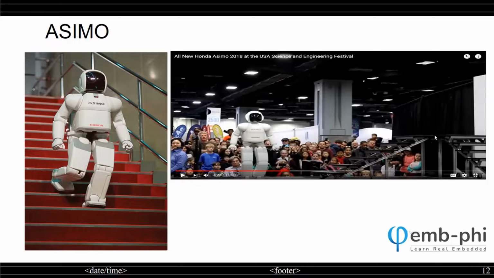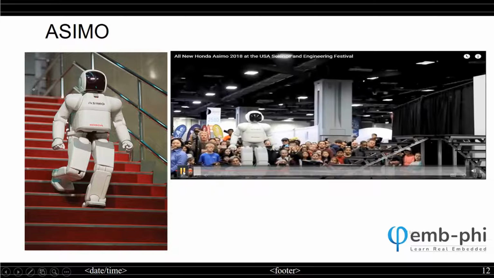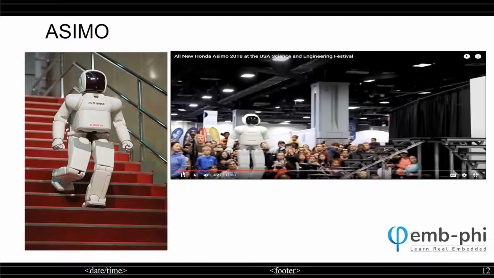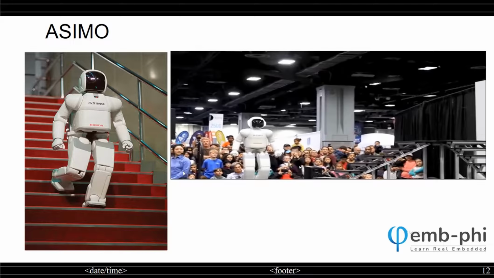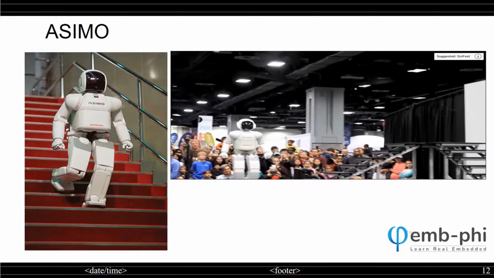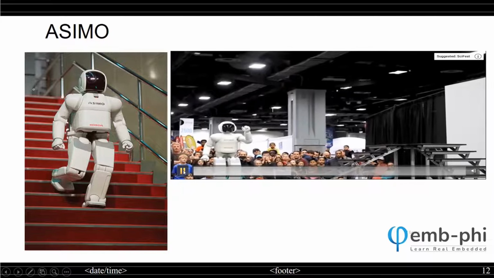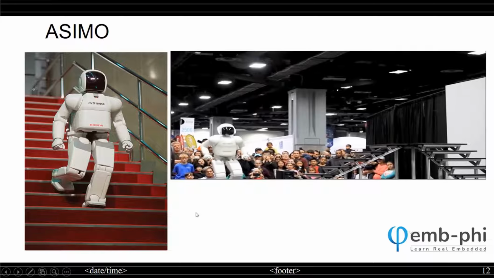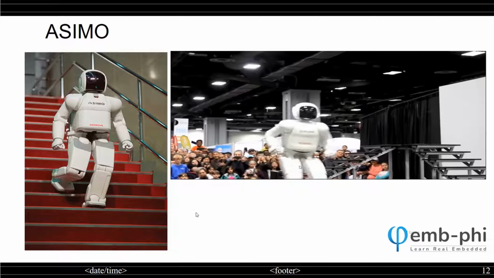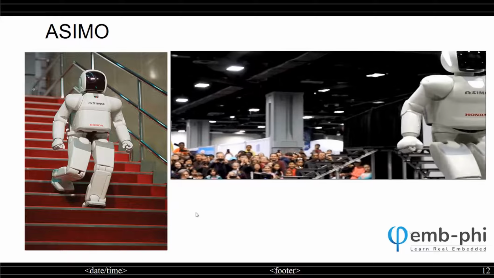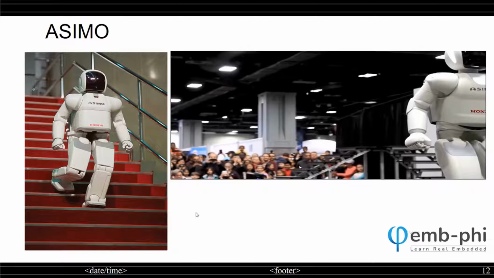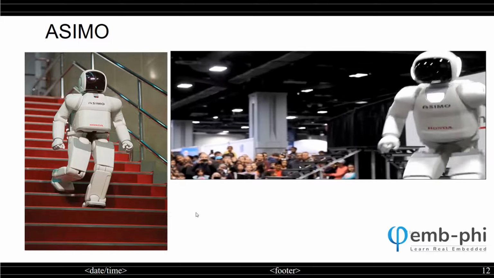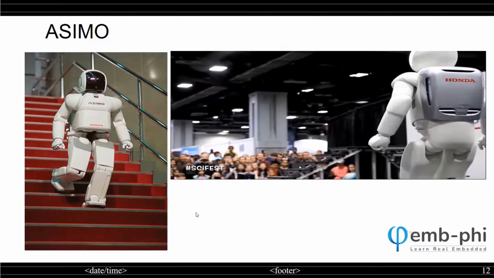This is the robot. I'm sure you have seen robots earlier, and if you don't know, here is one robot for you. This is Asimo. Asimo is a humanoid robot and it's very famous. It was created by Honda. You see one of the performances of Asimo. This is a humanoid robot which is able to perform functions. It's full of embedded systems.